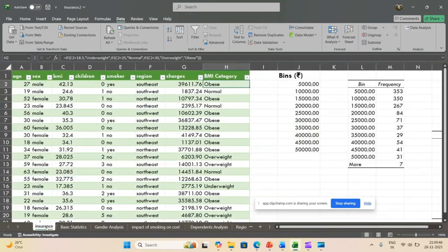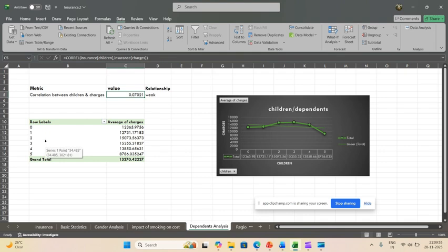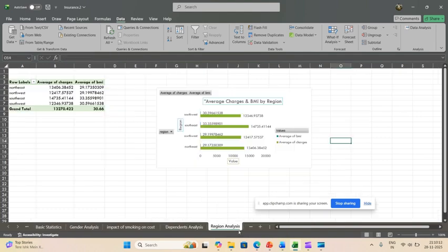I added the children column in the rows and the average charge in the values. According to the visual, you can see that the red line is sloping, so the relationship is weak.